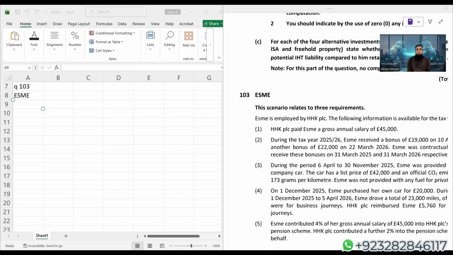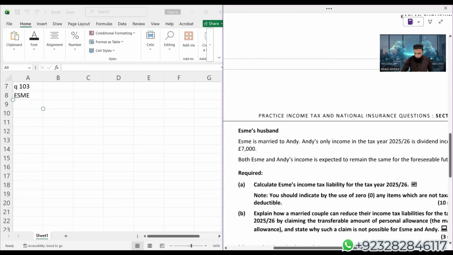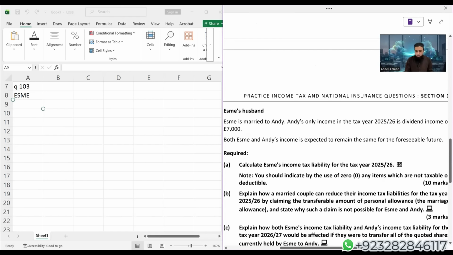So let's go for another question. Question 103 from your kit. Esme is the name. Let's see the requirements. Part A says calculate Esme's income tax liability for the tax year 25-26. You should indicate by use of zero any item which is not taxable or deductible. If something does not require any treatment, then you have to write 0.